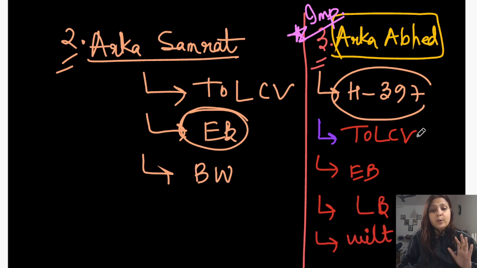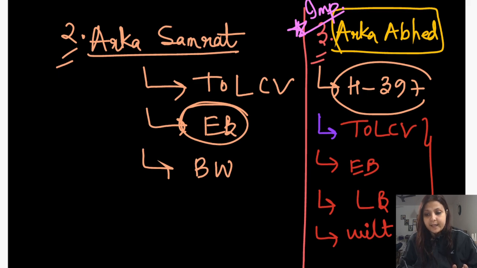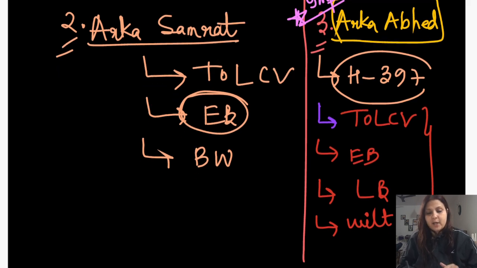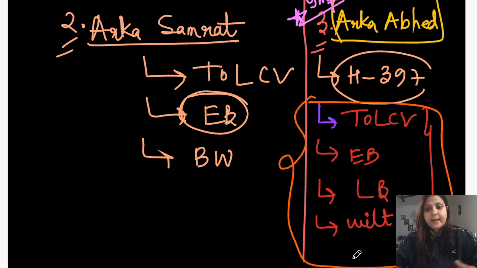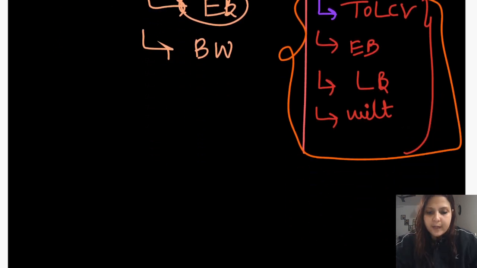Now look at this character of Arka Abhed. It is resistant to 4 different diseases. So it's one of the very wonderful varieties of tomato released by IIHR because it is resistant to 4 different diseases at a time. What a wonderful variety this is. It's resistant to tomato leaf curl, early blight, late blight, as well as wilt. And let me tell you another important point: late blight, in the case of tomato or potato, is always caused by a fungus better known as Phytophthora infestans.